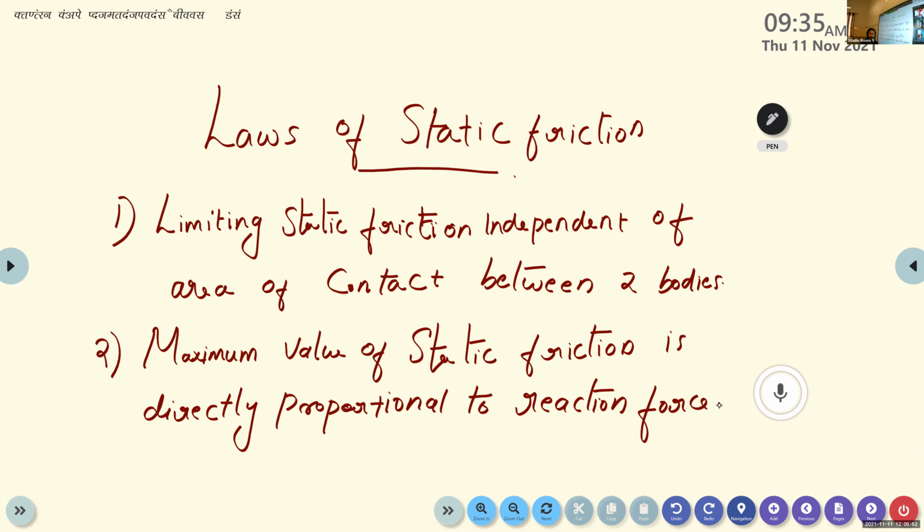Static friction is when one object is in a state of rest over the surface of another object. And here, according to static friction, we have to study two laws. The first one: limiting static friction is independent of the area of contact between these two bodies. And the second law: maximum value of static friction is directly proportional to reaction force. What do you mean by reaction force?